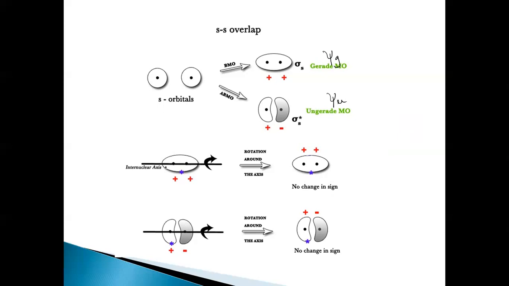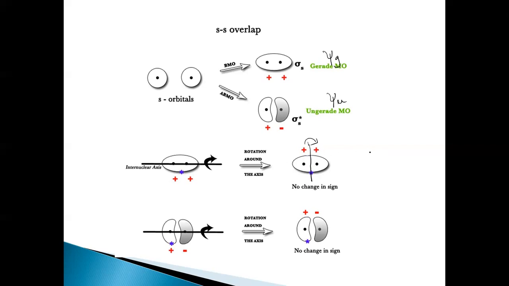So first rotate the molecule along the internuclear axis, and then again rotate the molecule perpendicular to the internuclear axis. Rotate it twice, first along the internuclear axis and then perpendicular to it. When we rotate the molecule along the internuclear axis, there is no change in sign. The positive just goes upwards, but there is no change in sign on the left and right side.